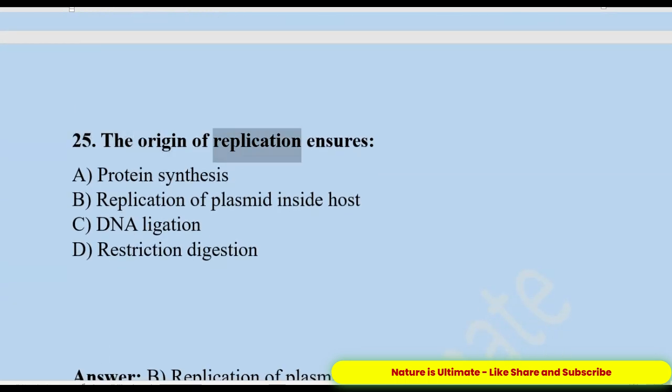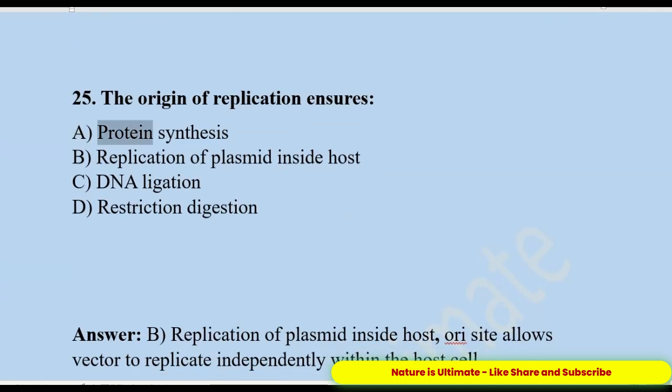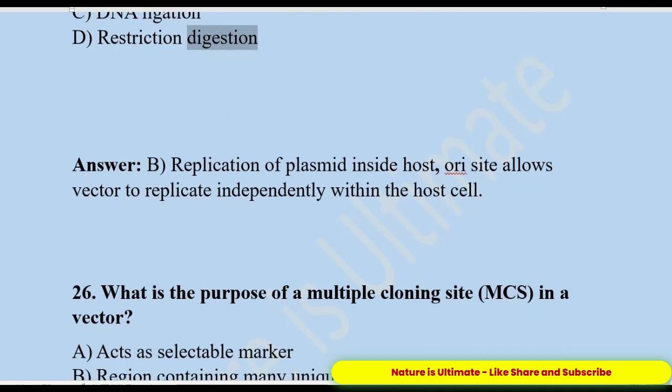25. The origin of replication ensures A. Protein synthesis. B. Replication of plasmid inside host. C. DNA ligation. D. Restriction digestion. Answer: B. Replication of plasmid inside host. The ori site allows the vector to replicate independently within the host cell.